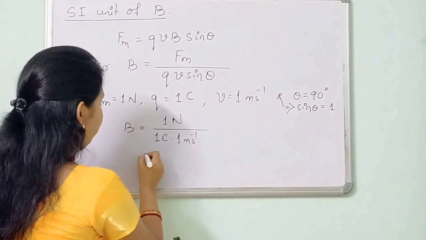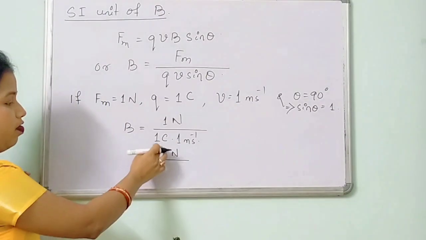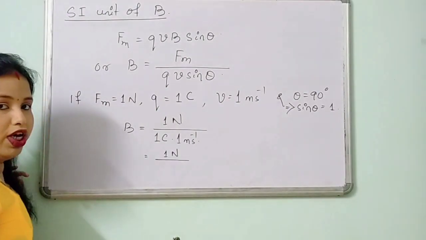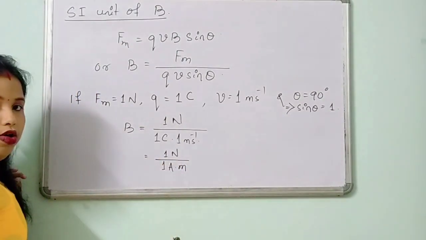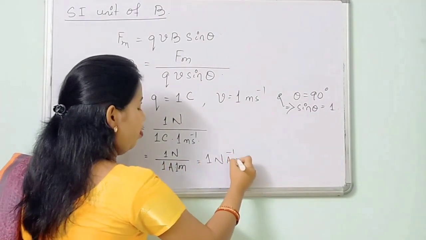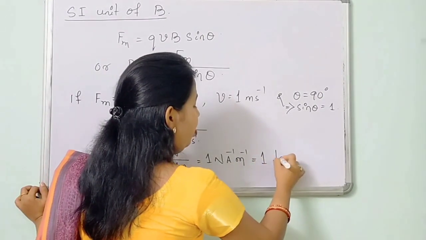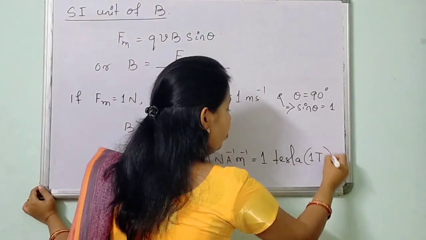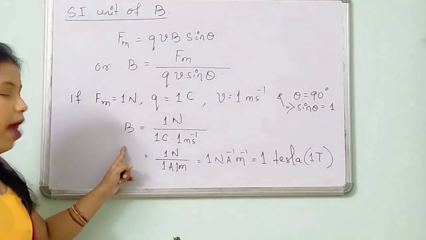So I can write down it as 1 Newton divided by, what is this? 1 coulomb per second. Q divided by T. What is that? Current. So I can write down 1 ampere into 1 meter. So 1 Newton ampere inverse meter inverse. This is known as 1 Tesla, or I can symbolize it as 1 with capital T. Okay, this is the SI unit of magnetic field.